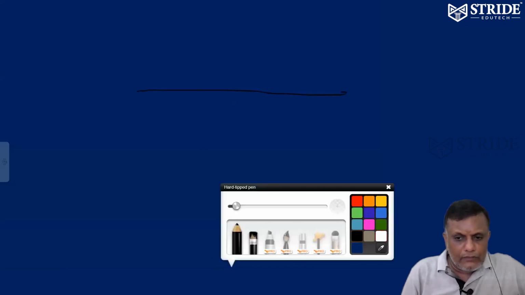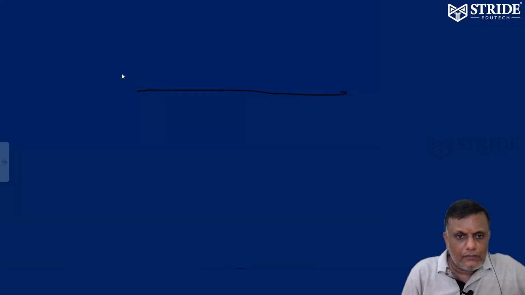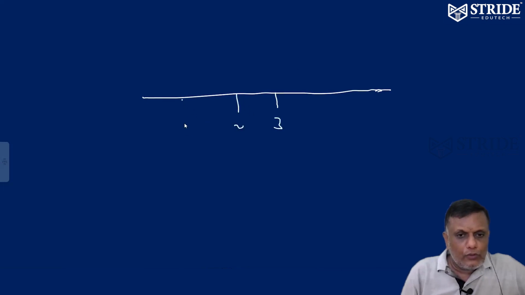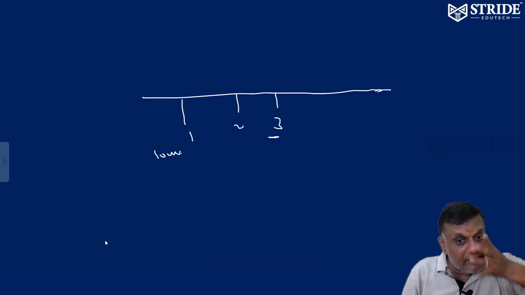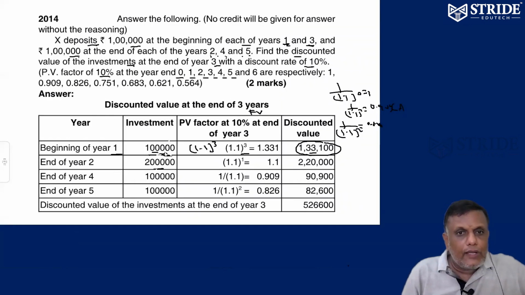See the table. This is 0, this is 3. Beginning of the year, 1 lakh. Beginning of the year, 1 lakh. I'm going to invest. The question is about the end of 3 only. Right. 1 lakh automatically is going to mature in 3 years, 1,33,100 at the end of 3 years.